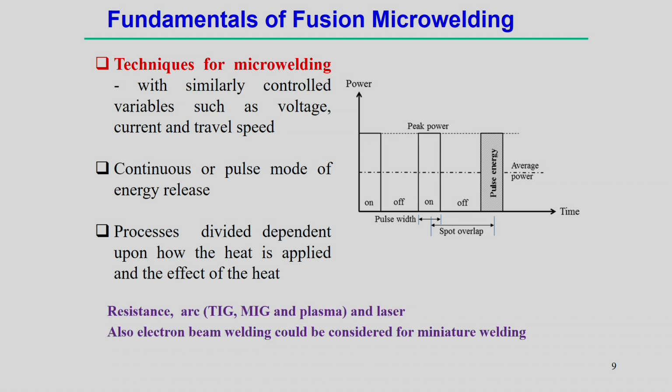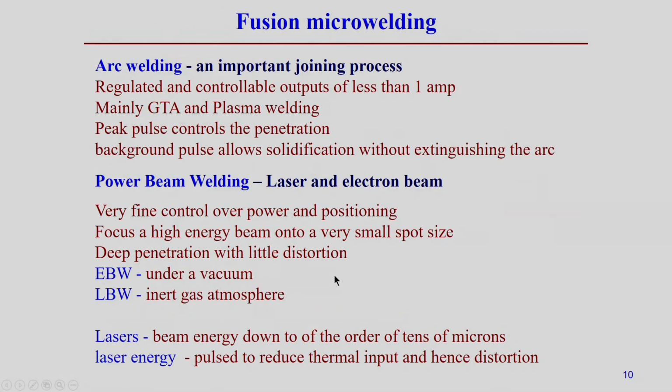In microwelding systems, mainly four processes are used: arc welding, TIG, MIG and plasma, and laser. Apart from that, electron beam welding could also be considered for the miniature welding process. So, we will try to discuss the basics of development of the different micro scale welding processes.